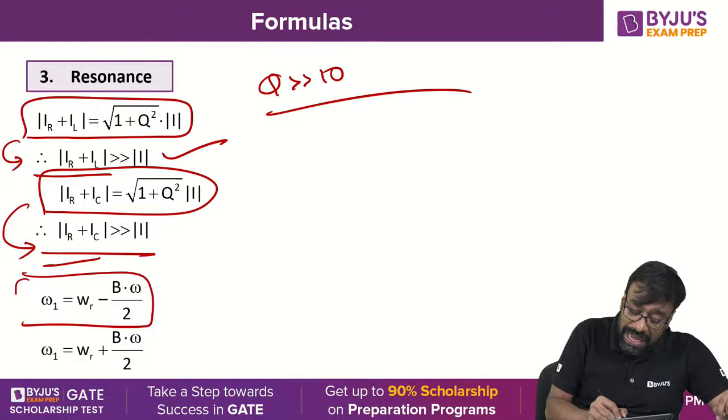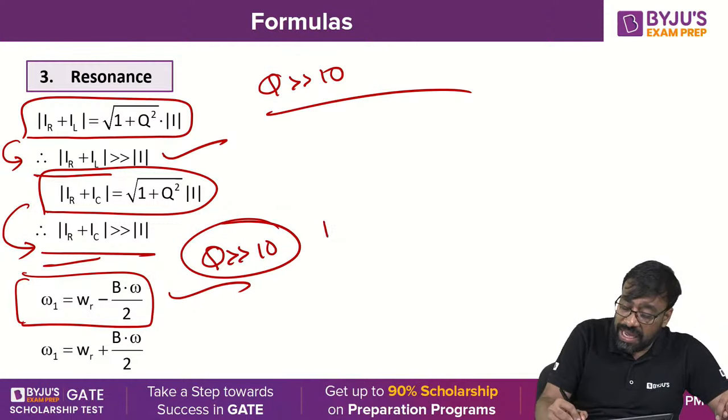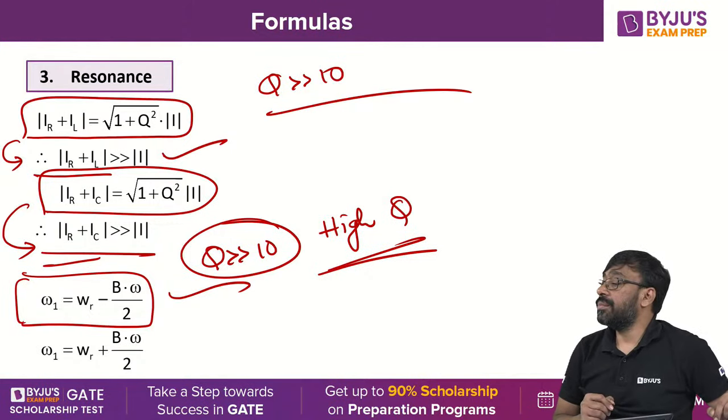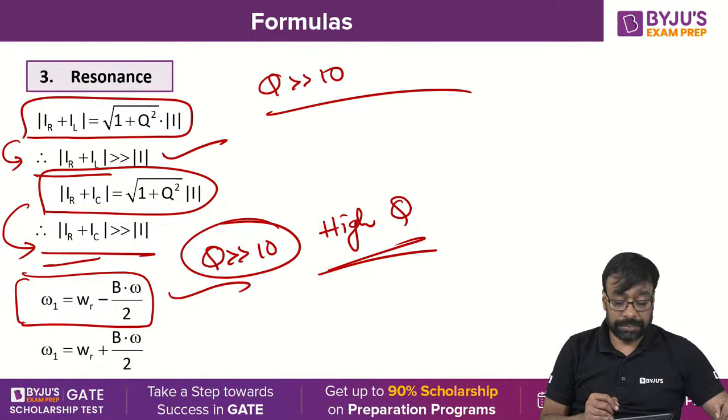Omega 1 is equal to omega R minus bandwidth by 2 for high quality factors. For high quality factors, omega 1 is equal to, previous slide, okay.